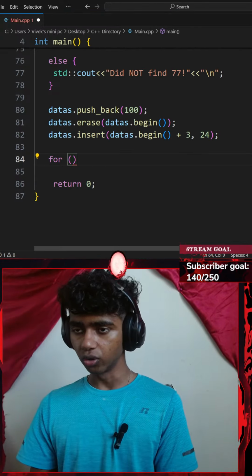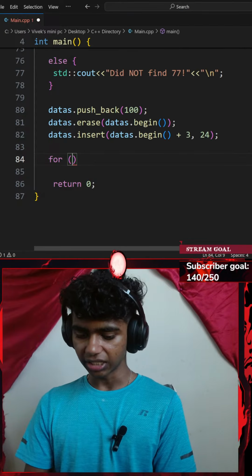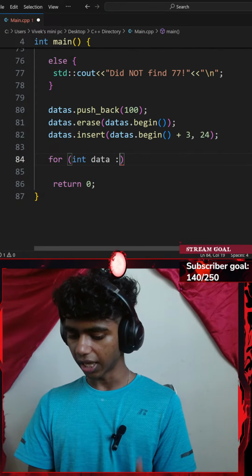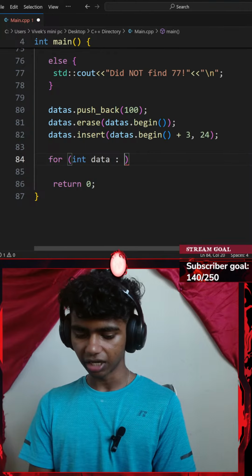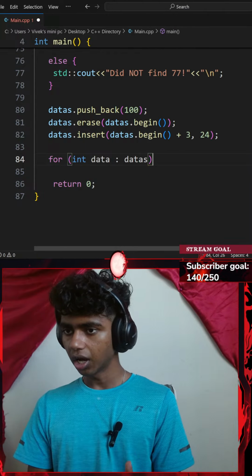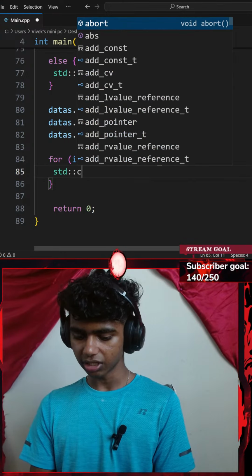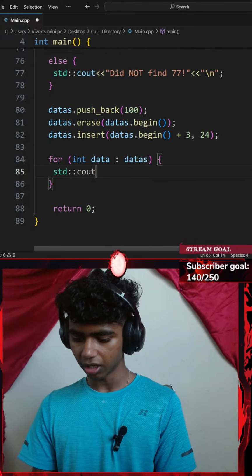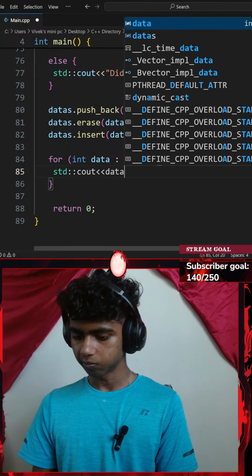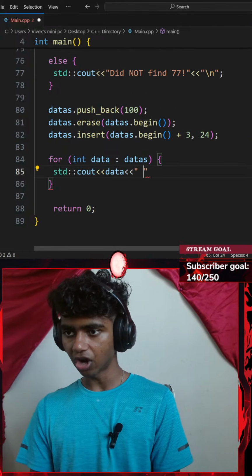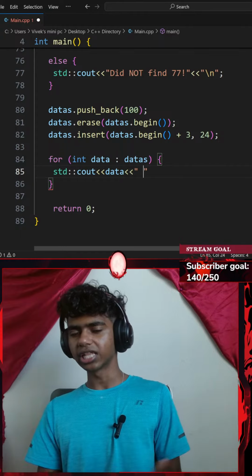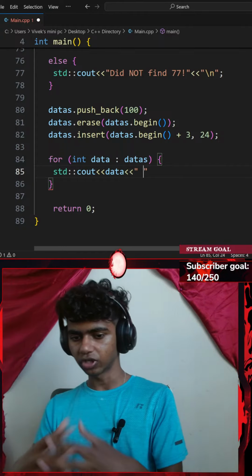So I'll go with a for loop for every integer of data in my vector of datas. I'll go with a pair of curly braces, and add a standard console output with an insertion operator of data. I'll add another insertion operator of an empty space, so my data is separated by a space and not clumped together.